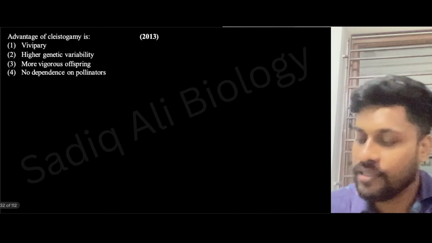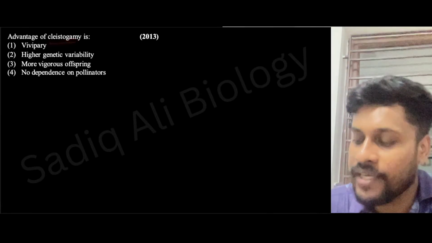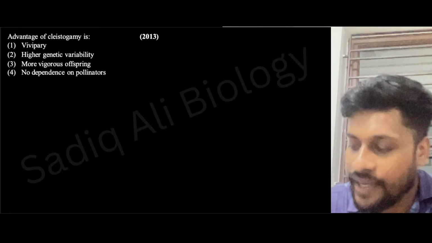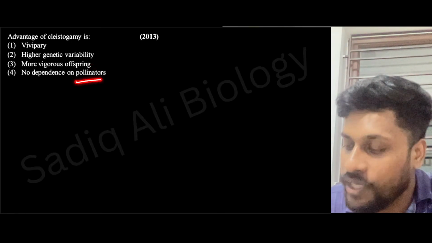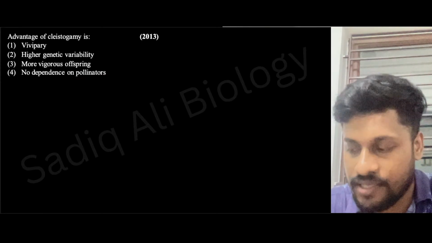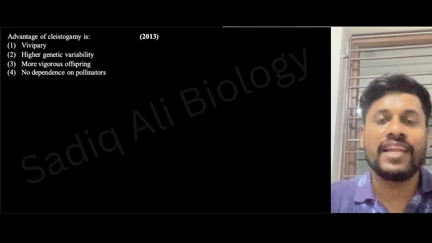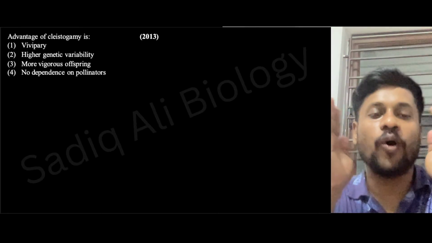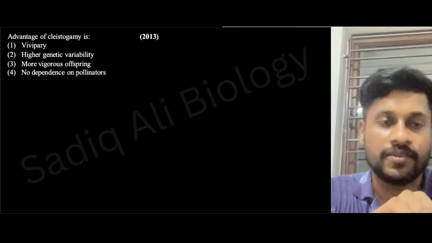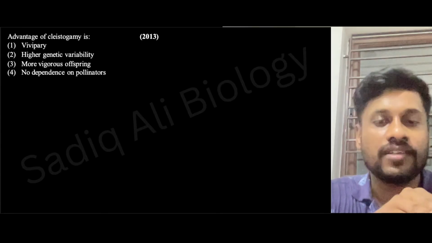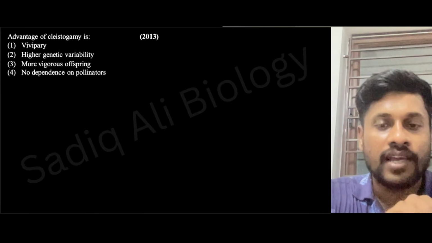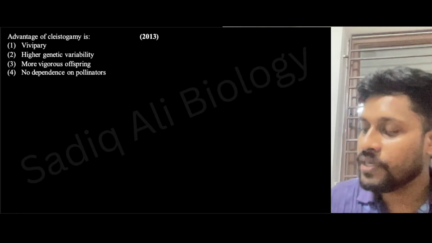Now, next question. The advantage of cleistogamy is vivipary, higher genetic variability, more vigorous offspring, or no dependence on pollinators. What will be the answer? See, what is cleistogamy? Cleistogamy means the flower is always closed. If the flower is always closed, only autogamy will be there, and there will be an assured seed set.